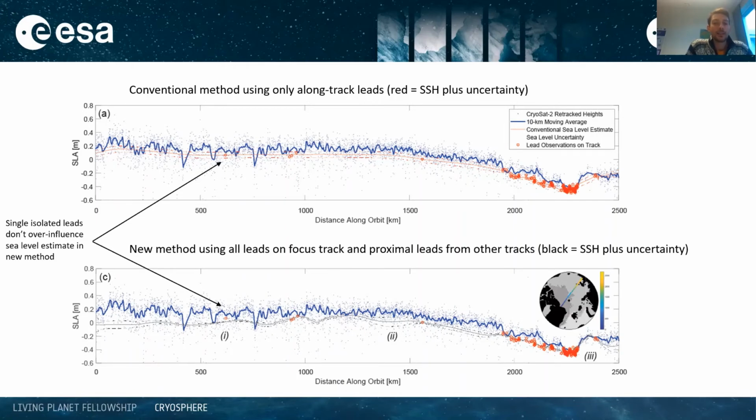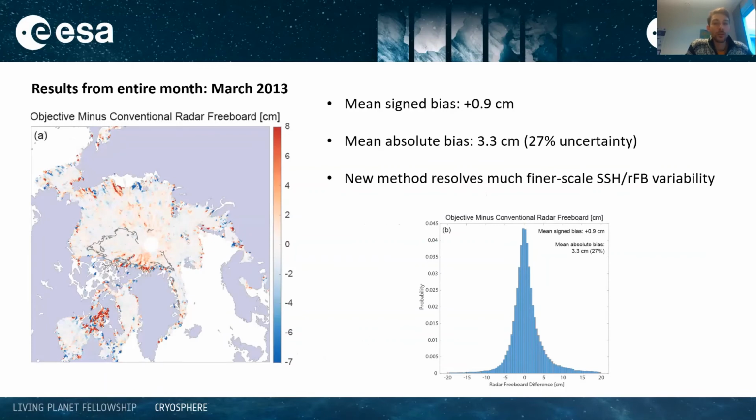And it also highlights that the derived sea level is not tied to single isolated leads along track, as the conventional method can be. This indicates here, for example, with the lead on the left, that it probably has high error. It's identified as an anomaly by analyzing the covariance matrix of its lead neighbors. If we run the new method for an entire month, we don't find any mean bias in derived radar freeboard compared to the conventional technique, but there are small long wavelength differences in the methods along track, so it produces a mean unsigned difference of 27%.